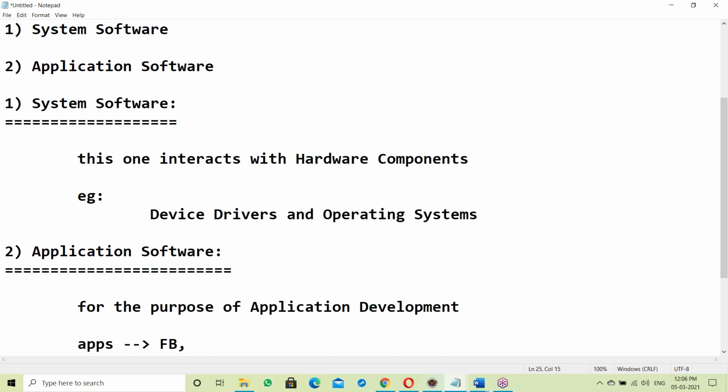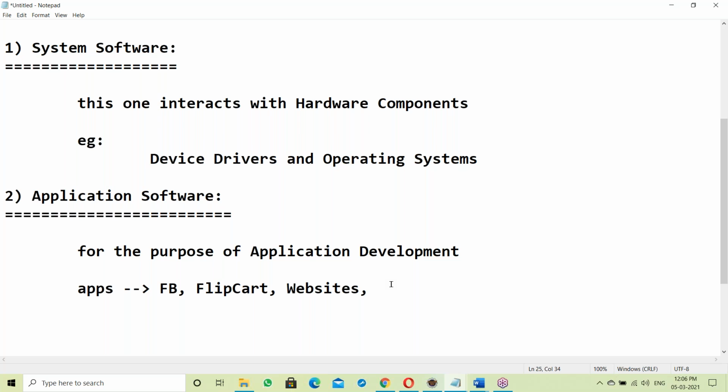To develop a Facebook kind of application, some software is required. Flipkart is an application, company websites are applications, and WhatsApp is an application.